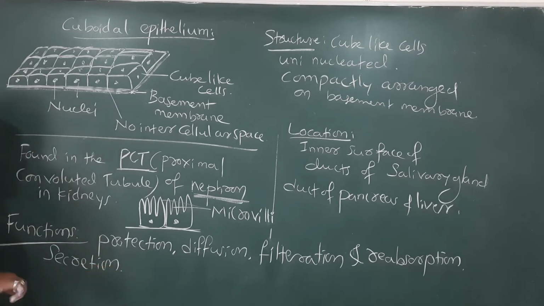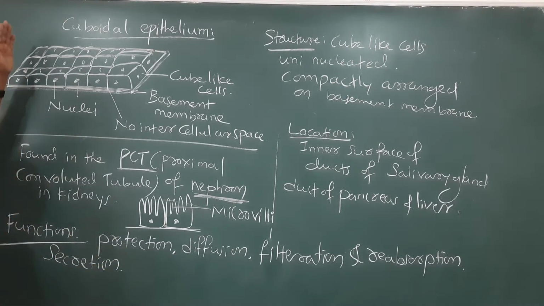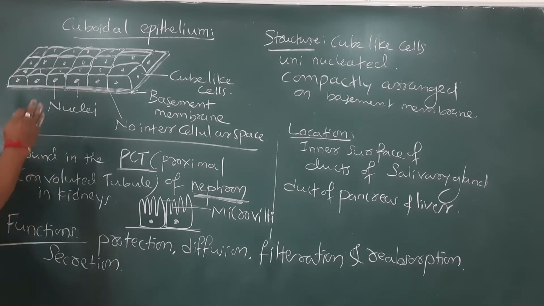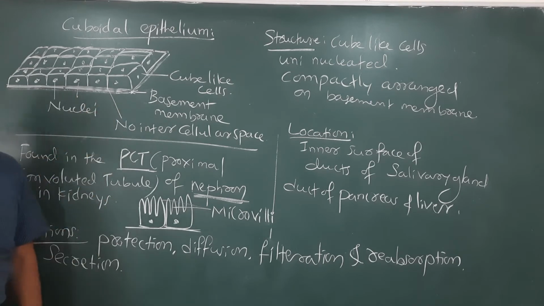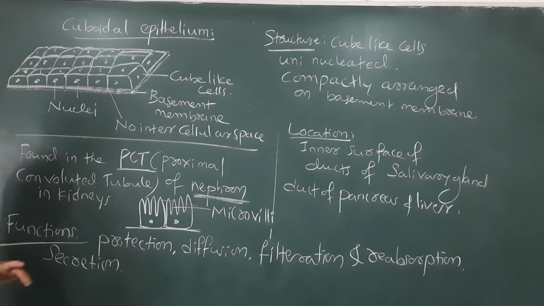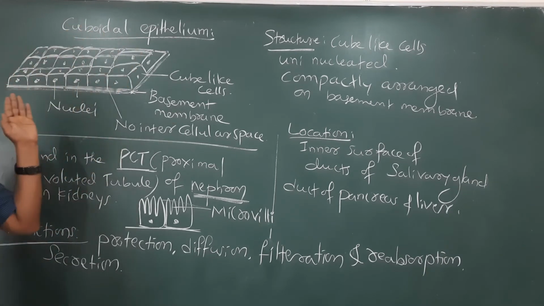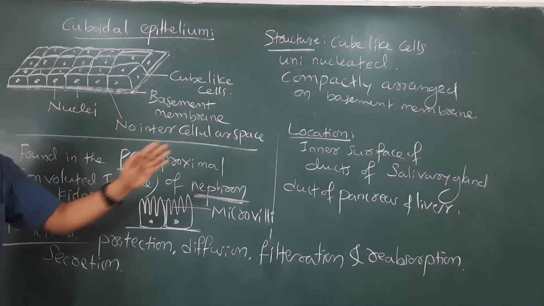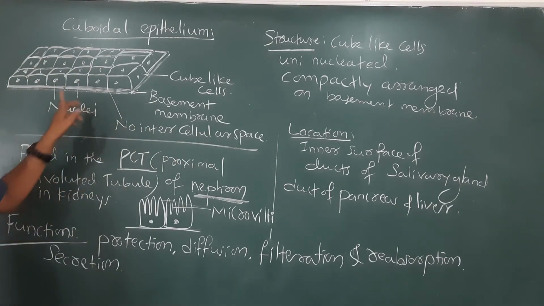Secretions means releasing of the substances. Yes. So here cuboidal epithelium cells are tube-like, you are observing, and they are very perfectly and compactly arranged without any intercellular space on a common basement membrane. Most of the cells are mainly uninucleated. So the cells are tube-like, uninucleated, mainly compactly arranged on the basement membrane.